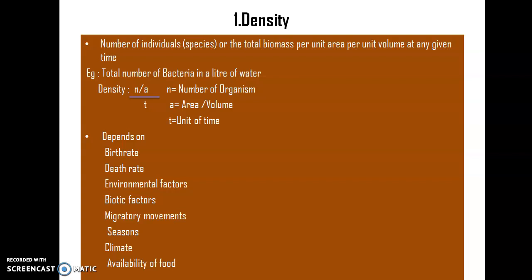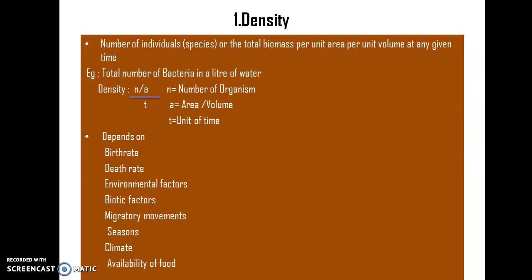In this example, n will be the number of bacteria, and A will be the volume, here 1 liter. So in 1 liter, how many bacteria are found? It will be the density of that bacteria. And it will be calculated in a fixed period of time, that will be T.